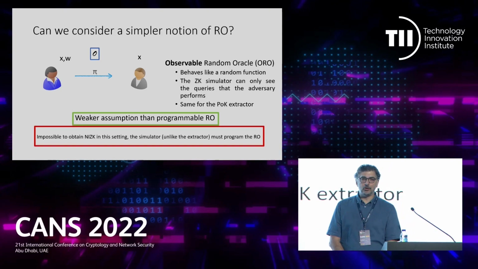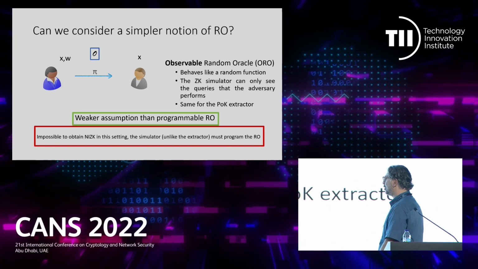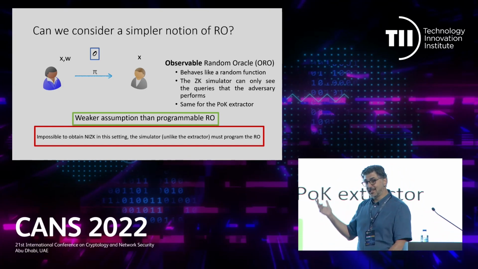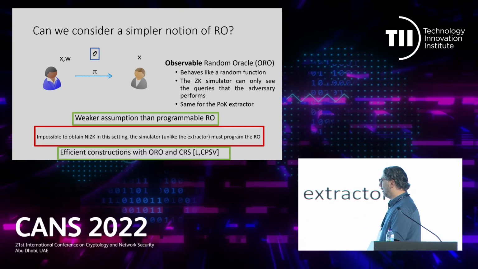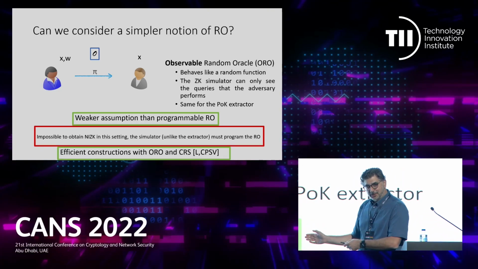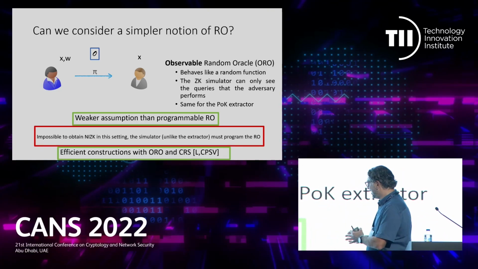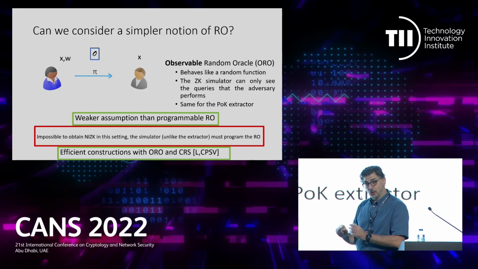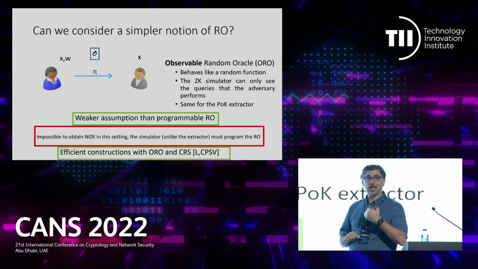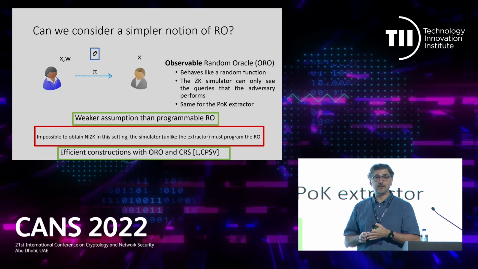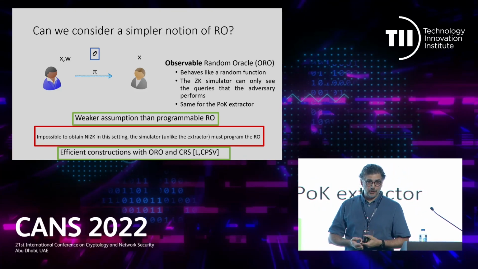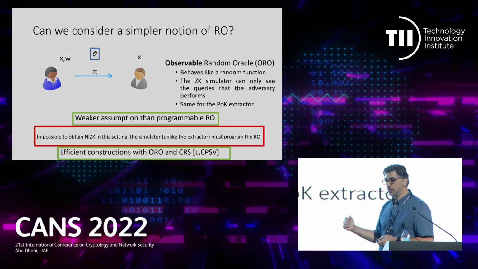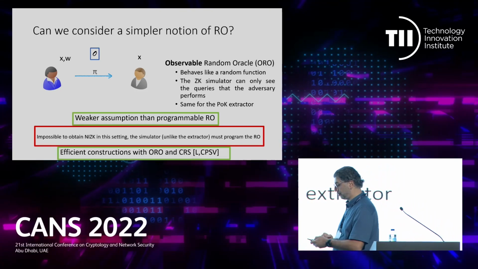Unfortunately, it is still impossible to have non-interactive zero-knowledge proofs with just this relaxed version of the random oracle. There are some works that combine the two assumptions, in the sense that they use a non-programmable random oracle and also a common reference string in order to get efficient non-interactive zero-knowledge. Compared to the simple use of a reference string, these constructions are much more efficient. They benefit from the non-programmable random oracle for efficiency.